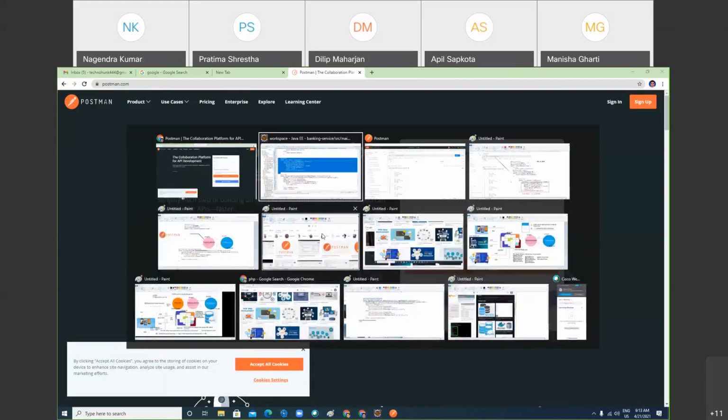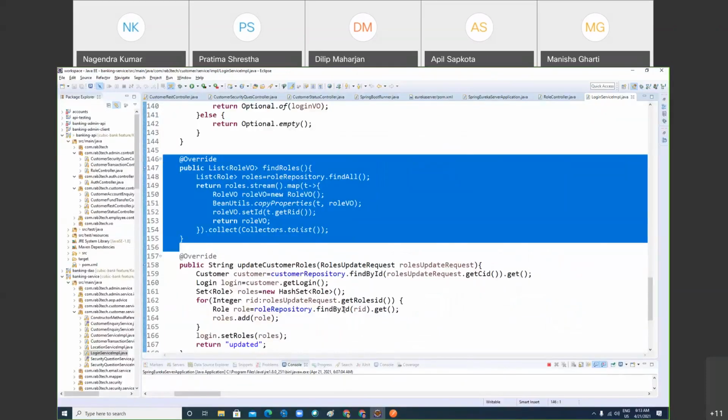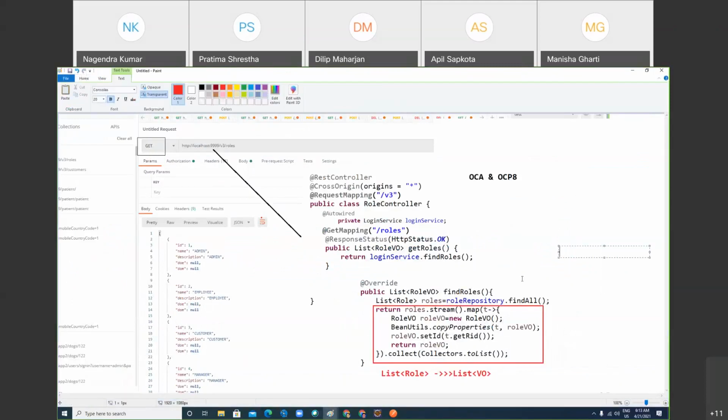What is conversion in this point? This question you should ask Prabhat when he was teaching you. But conversion means here Role is the entity class for DAO, but RoleVO is the VO class for the controller. So one type of list of object you are converting to another type of list. A list holds object type.